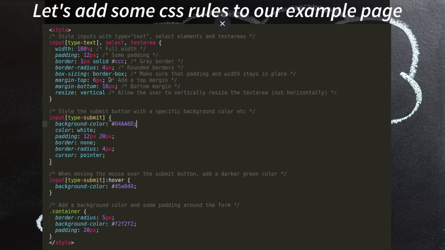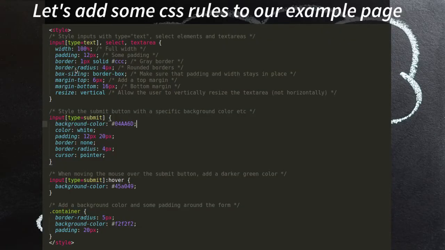Here you can see text area. We have applied a set of CSS rules on text area, also the submit button, and on the container. So this is just an example of our CSS, and we have applied this CSS on our previous form.